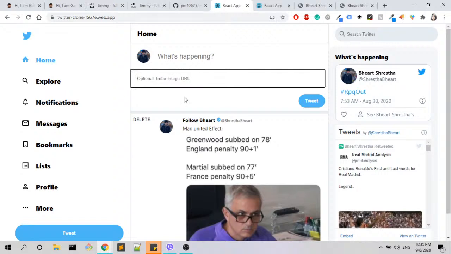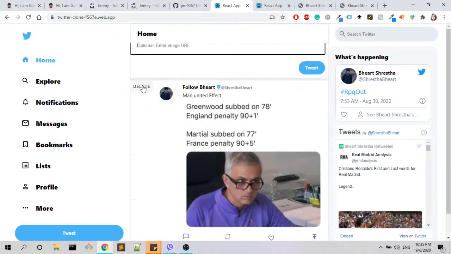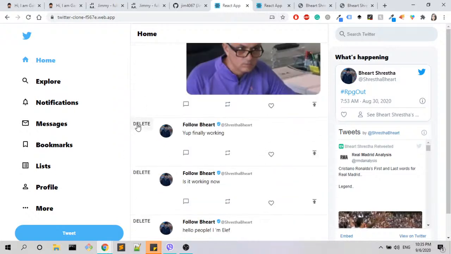Then my other suggestions or things that could be improved are here. For example, you have "optional enter the image URL", or you have here the delete, which I think could be improved. Maybe you could have an X button, or even better, an icon of a trash bin. I think that would work better. And I also tried to use those buttons, but I couldn't do anything. The only thing that seems to be working is that heart button, but nothing else.